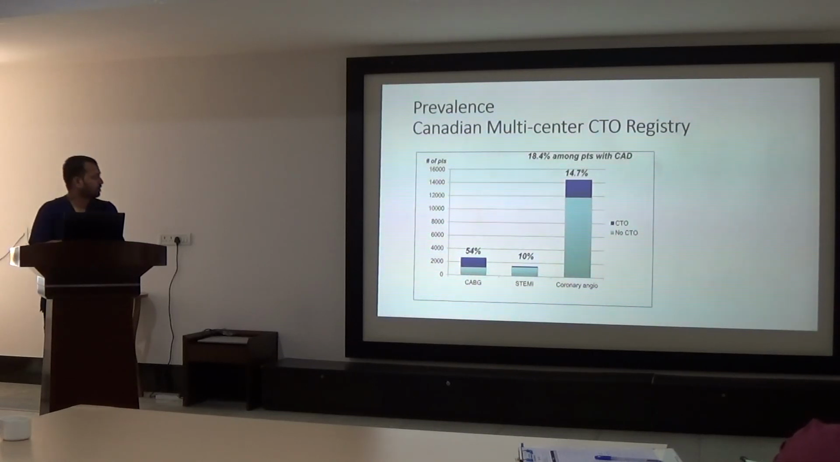Prevalence of CTO. Here we can see that in the Canadian multi-center CTO registry, a total of 18.4 patients were observed to have CTO, in which 54 patients had prior CABG surgery, and 10% of patients were from STEMI and other coronary angiography. There were 14.7 patients having CTOs. This shows that there is more prevalence of CTOs.